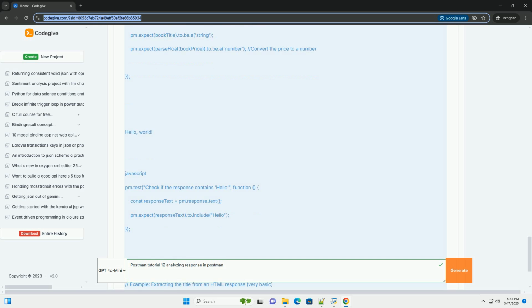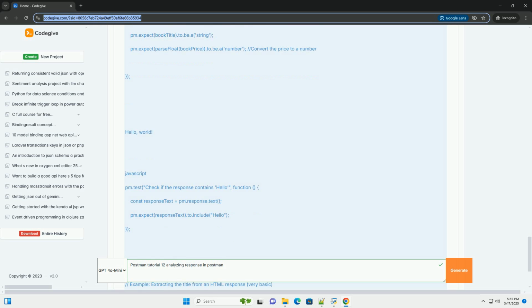7. Extracting data from XML responses. If your API returns XML, you'll need to parse it using the xml2Json function provided by Postman. Let's assume your API returns the following XML response. Explanation.